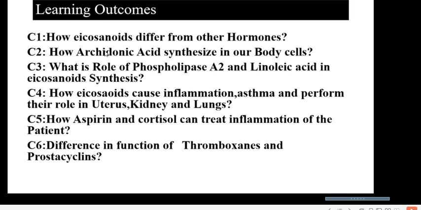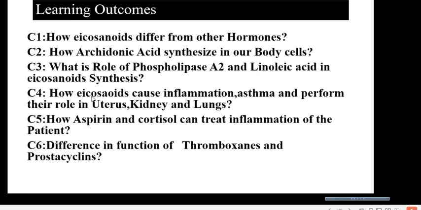C2. How is arachidonic acid synthesized in our body? You must know arachidonic acid is a derivative or precursor of all types of eicosanoids that are produced in our body. So you must know from where this arachidonic acid enters or comes into our body, or what are the important sources of arachidonic acid. C3. What is the role of phospholipase A2 and linoleic acid in eicosanoid synthesis?